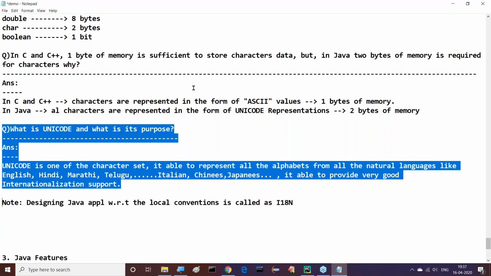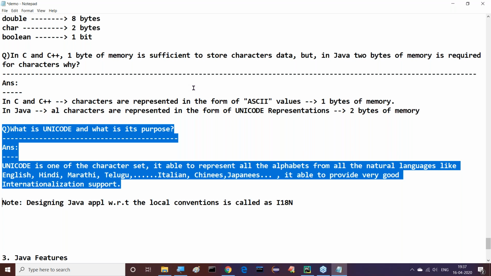From one language to another language, date representation is also varied. As per English, we provide date, month, year. And in other countries, like America, the date representation is first month, next date, next year. So the difference is available from language to language, from country to country. Identifying the language and country and providing services with respect to language and country is nothing but internationalization. Anyway, we have a separate topic on internationalization.